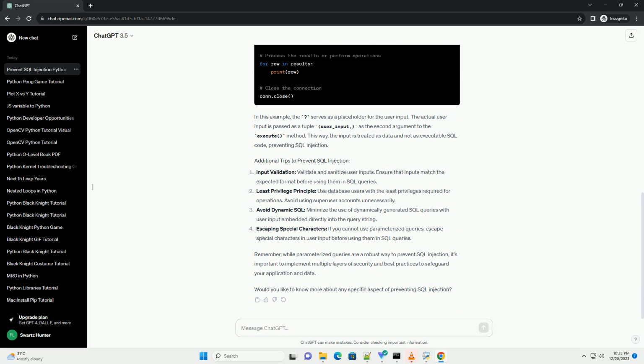Avoid dynamic SQL: minimize the use of dynamically generated SQL queries with user input embedded directly into the query string. Escaping special characters: if you cannot use parameterized queries, escape special characters in user input before using them in SQL queries. Remember, while parameterized queries are a robust way to prevent SQL injection, it's important to implement multiple layers of security and best practices to safeguard your application and data.